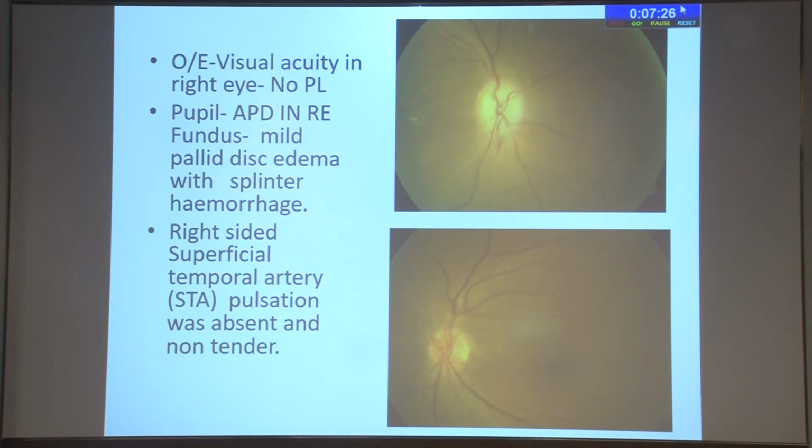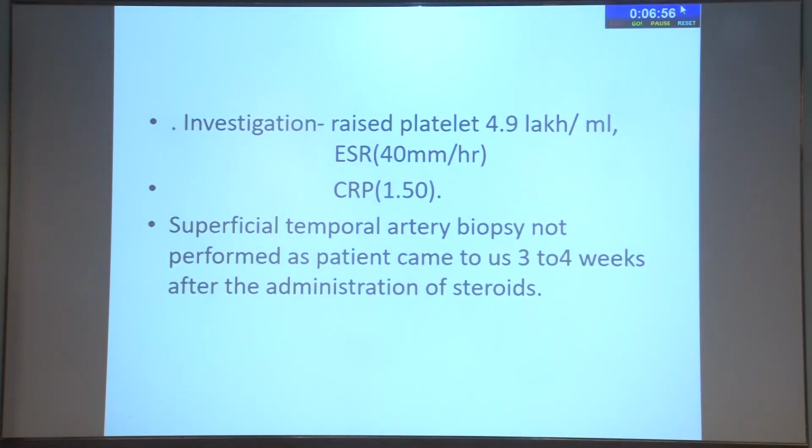We did not go ahead with the biopsy because she was on steroids, but I think we should have gone ahead, because Harris says that even after a period of 1 month, signs of inflammation are still there in the superficial temporal artery biopsy. So we should do it if we strongly suspect giant cell arteritis. Even after the patient has been on steroids for 3 to 4 weeks, we can go ahead with the biopsy, and positivity is high in spite of having had steroids for a week or a month.